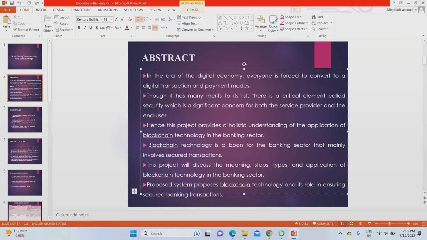The chance of data leakage is there because you are storing the data in the website's SQL database, for example, which they use in the bank. So there is a chance of data leakage. So in the data storage only, we are going to apply blockchain technology. So this is the project abstract.